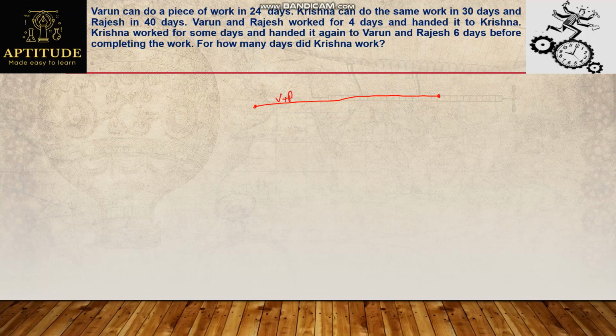Initially, Varun and Rajesh worked for 4 days. After 4 days, they handed the work to Krishna. Krishna worked for some X number of days and once again he handed over the work to Varun and Rajesh 6 days before completion, which means in the last 6 days only Varun and Rajesh will be working. So in 10 days, Varun and Rajesh alone are doing the work. Right. Now, observe here.